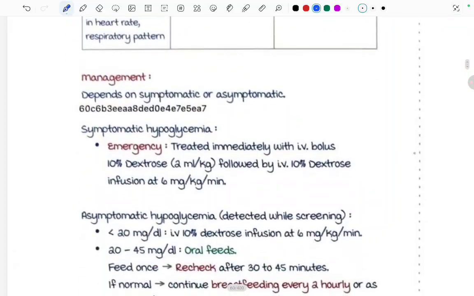So, how will we manage? Management depends on whether it is symptomatic or asymptomatic. First we are going to see the management of symptomatic hypoglycemia. It is an emergency, treated immediately with an IV bolus of 10% dextrose 2 ml per kg, followed by IV 10% dextrose infusion at 6 mg per kg per minute. Initially we have to give the bolus of 2 ml per kg. Suppose the baby is 2 kgs, then we have to give a 4 ml bolus, followed by IV dextrose infusion at 6 mg per kg per minute.